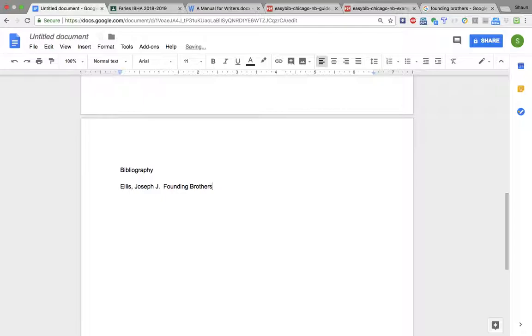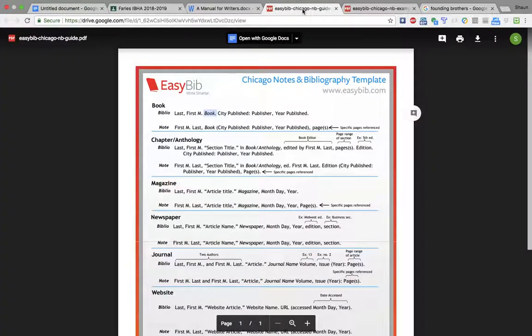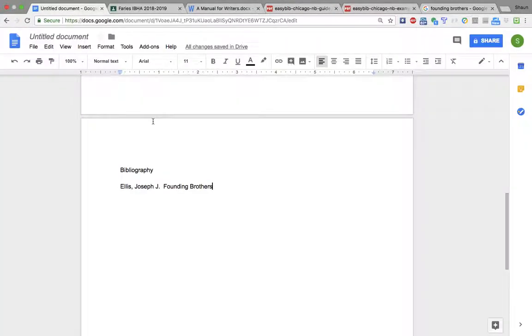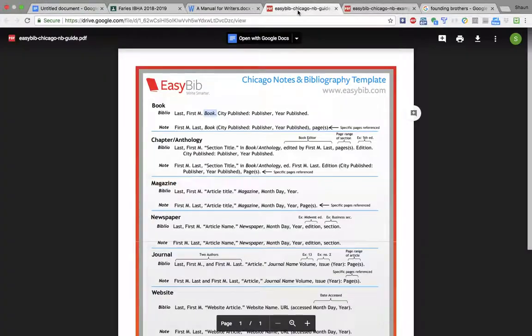I'm going to go ahead and put this in italics after I finish the rest of the citation. So period, and then the city, publisher. Okay, so the city is New York. Colon, publisher is Vintage Books. Okay, let's see, what else do I need?